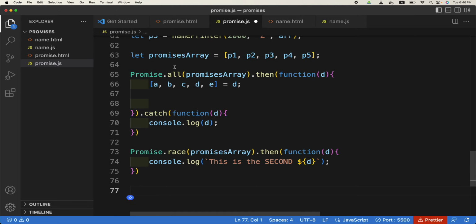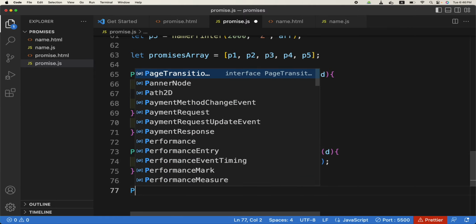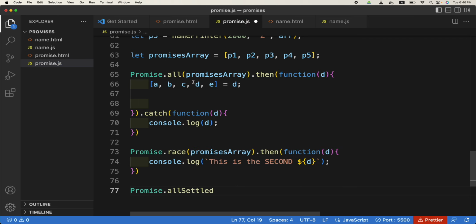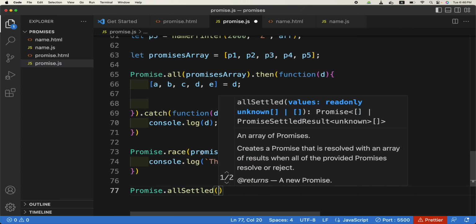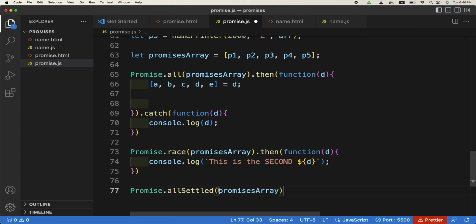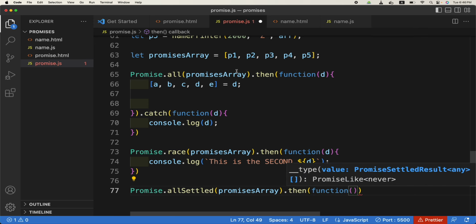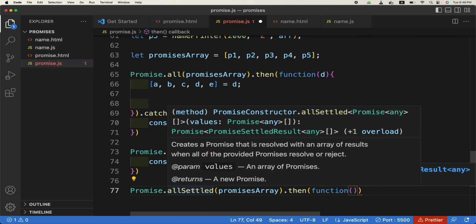Okay, so with promise.all, if there is something wrong, the reject will be fired and the whole stream will show as rejected. But there is a newer function which is promise.allSettled. It has the same then function. We'll pass the promises array to it as well, like this, and it has a then function just like promise.all. The only difference is allSettled.